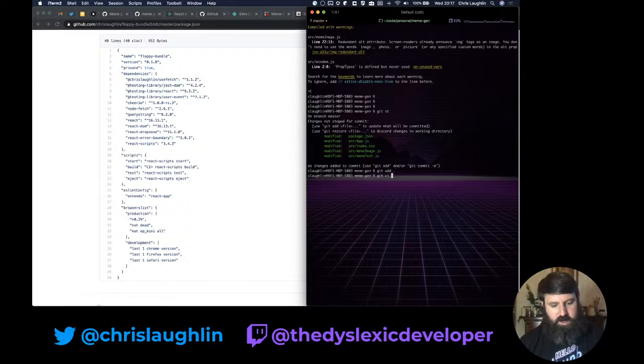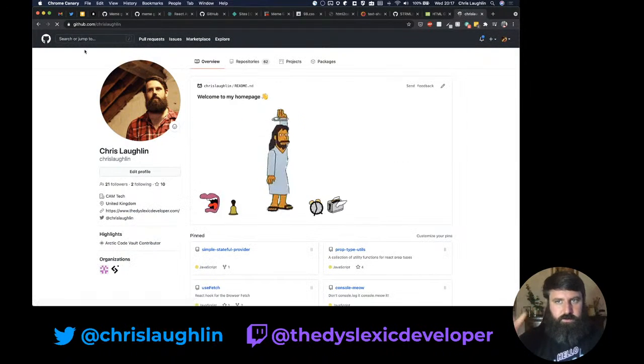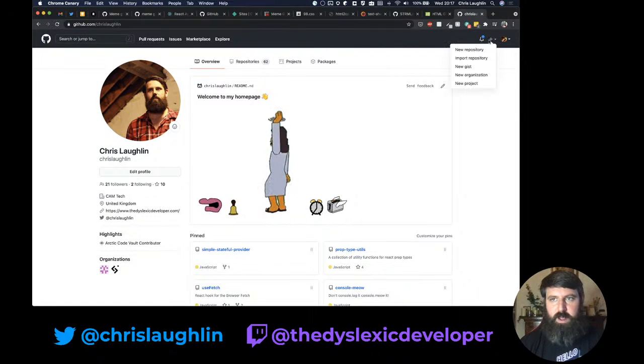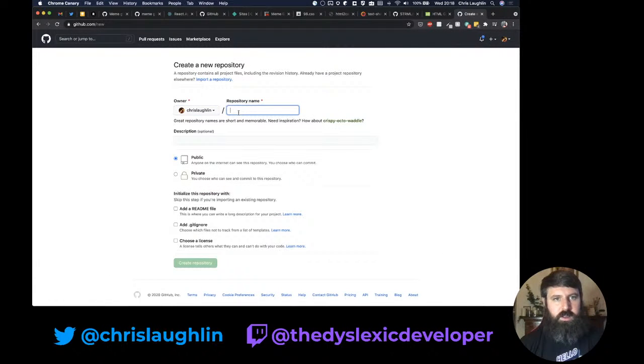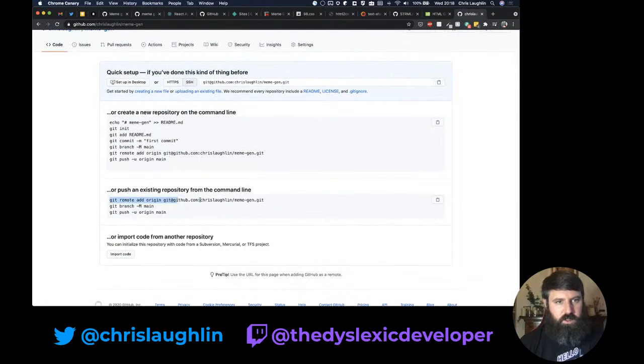So let's get our changes. Commit with a message, because he gives a fuck about commit messages, and then create a new Git repository for this. We're going to have this deployed before we end the stream. New repository, it's going to be meme-gen. It's going to be public. I'm going to create it, and then we need to add our remote.